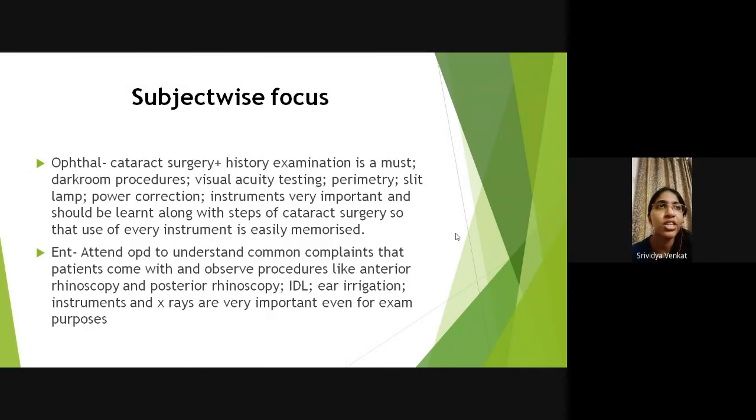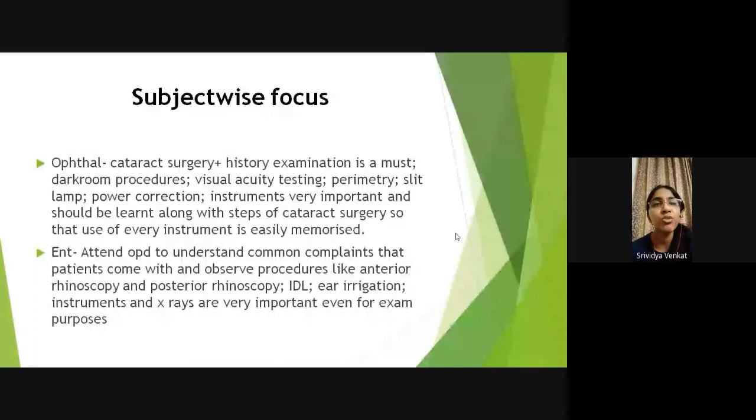even when you write or talk about any cataract surgery in your viva, because if they ask you in which step this instrument is used, you shouldn't go about thinking what was that step, because you've seen it, it becomes easier. That's it. Then of course there are various things, when you go to the Ophthal OPD and go inside, you'll see perimetry, darkroom procedures, you can do visual acuity testing, and try out power correction.